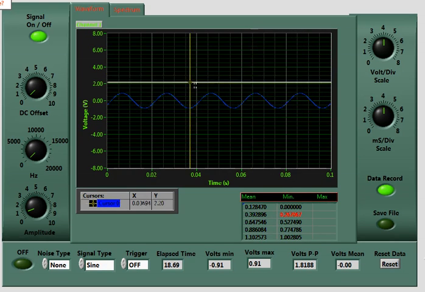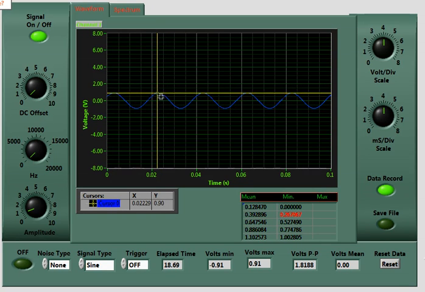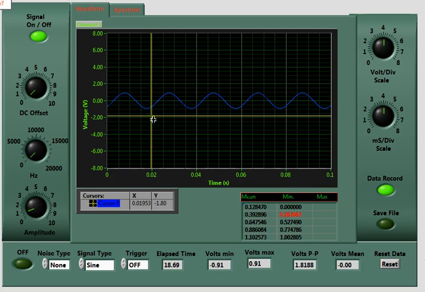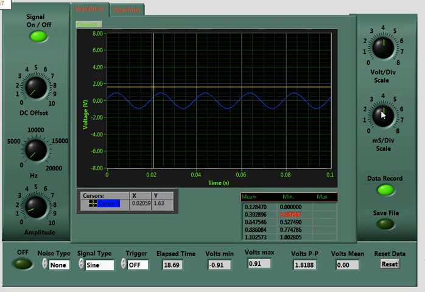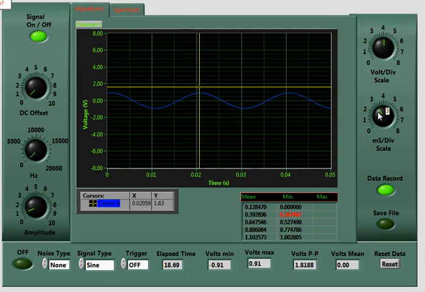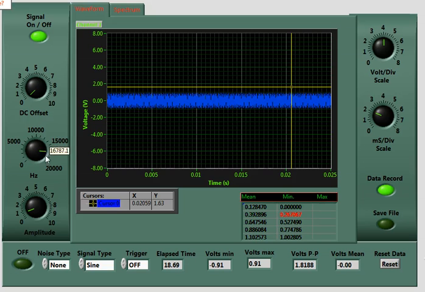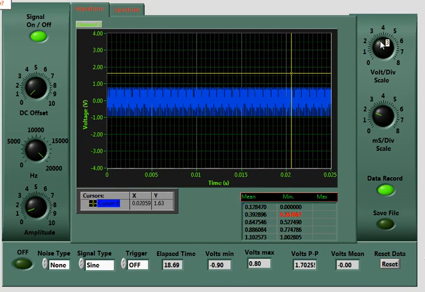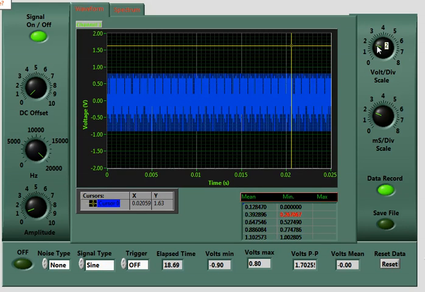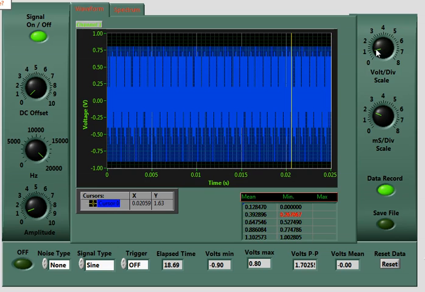Here's that cursor. Notice that I can just set it right here and see the X and Y intercept about 0.96 volts at 0.022 seconds. It's kind of a neat thing to add on here. Frequency we can take all the way up to 20,000 hertz, and it's always sampling at 45,000 samples per second, so it's above the minimum required here.